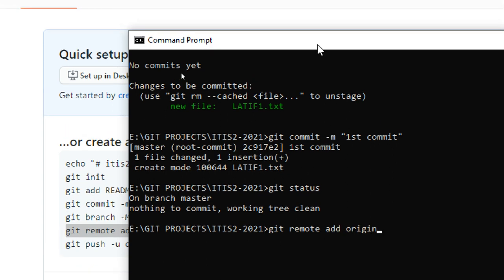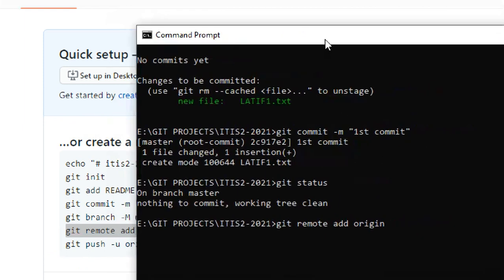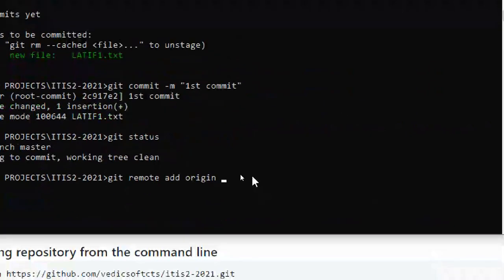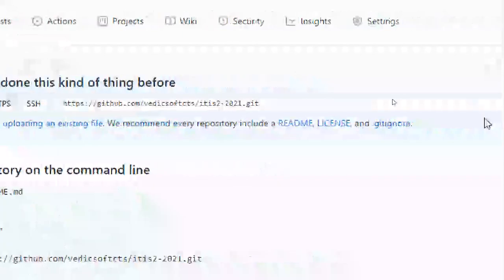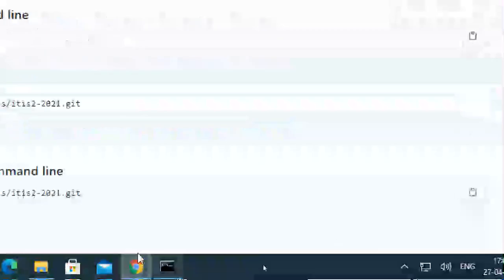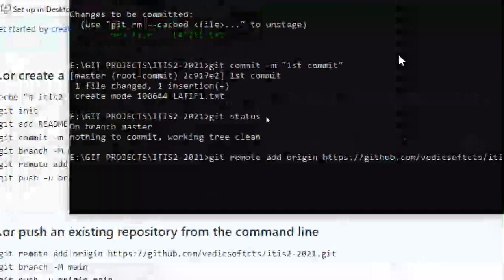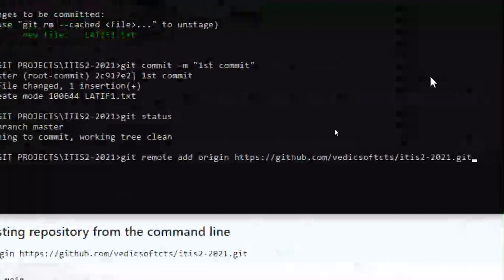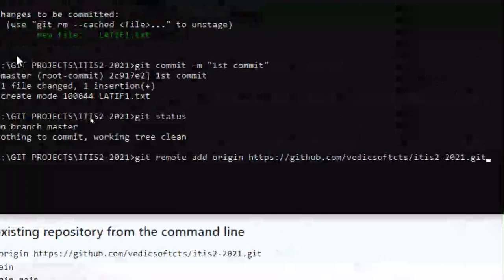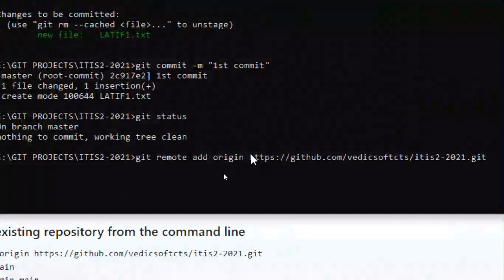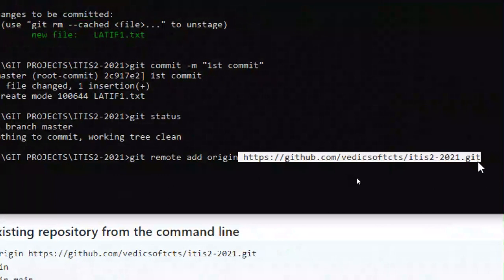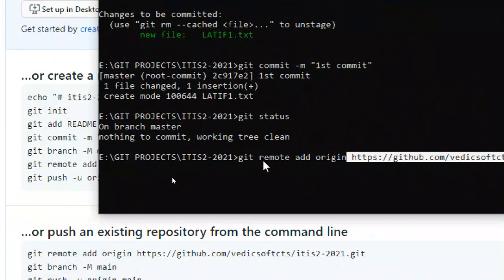origin. Okay, origin and the link, which is a copyable link, so copy it, paste it, just right click and it is pasted. Now see, git remote add means it will add this information to our local repository. It adds that link information to the local repository. First we have to do that one.